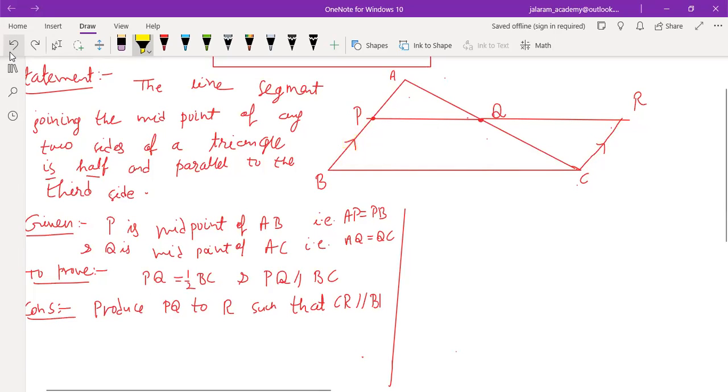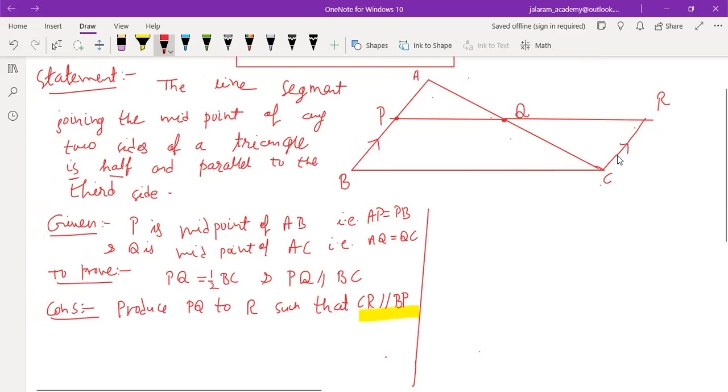Understood? So we have assumed that CR is parallel to BP. From construction, we have assumed this. This is not given. This we have assumed. So now it will be considered as given, that CR is parallel to BP. And now if you prove that CR is equal to BP, then you can easily prove that BCRP is a parallelogram. Understood, everyone?